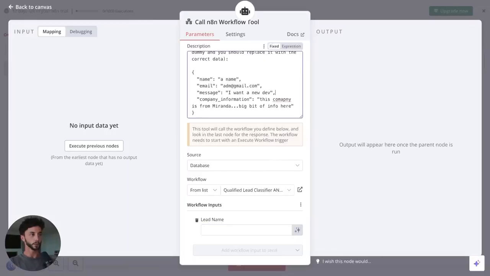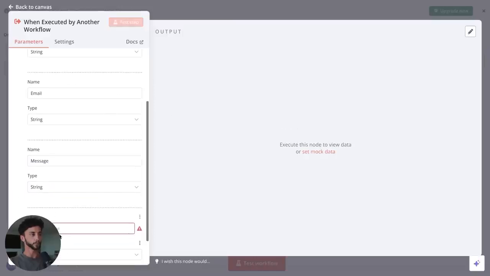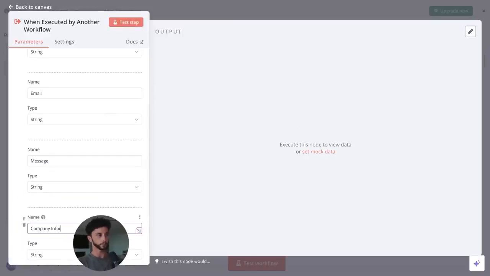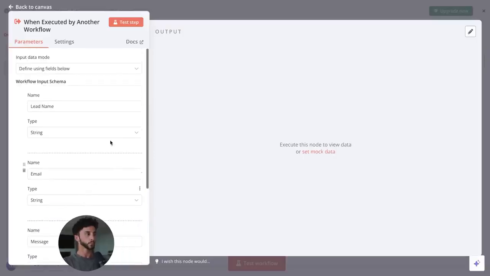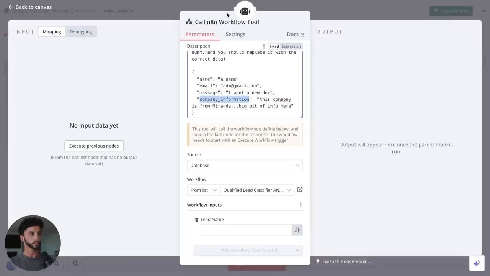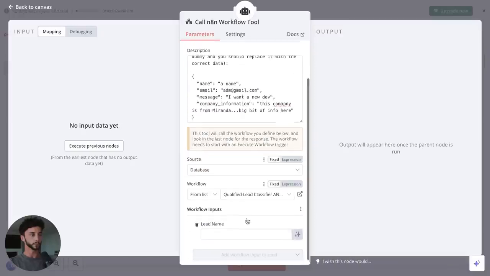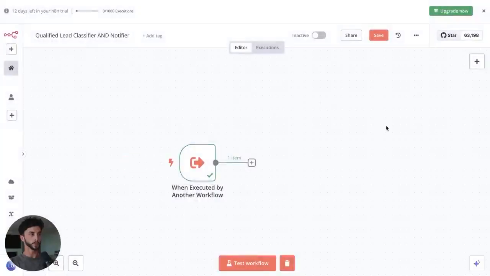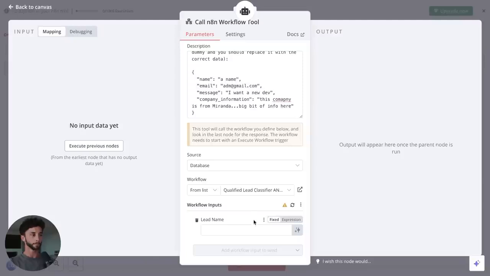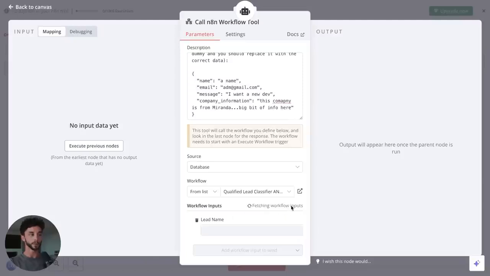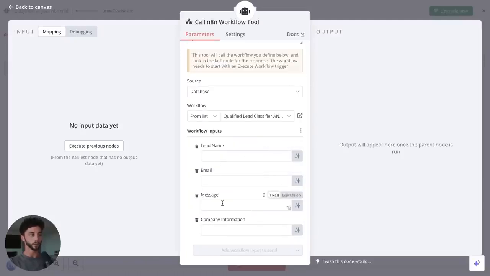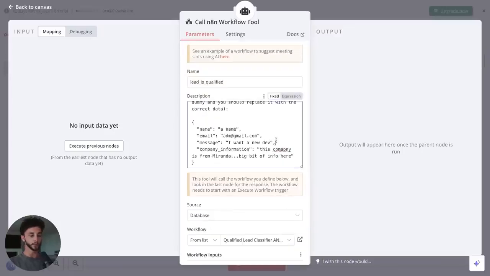Honestly, I don't think we need this qualified one here. And then we have the company information. So if we just test this, head back over here, and refresh this list. Oh, back out, save it. And this pops up, it says that these inputs are outdated. So there we go, we have lead name, email, message, etc. And then we can actually automatically fill out a lot of these inputs. Maybe I will put this back in here just to show you guys how these work.